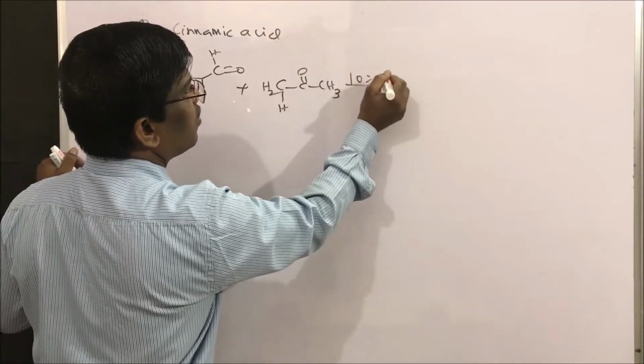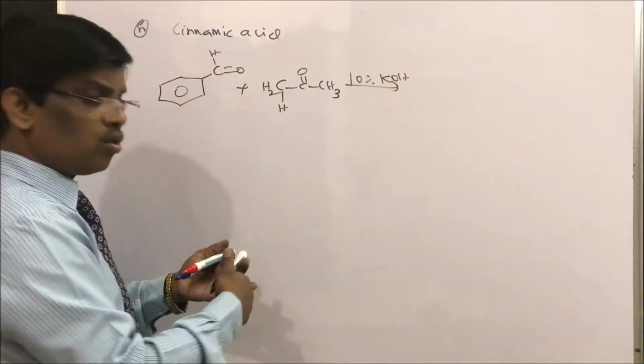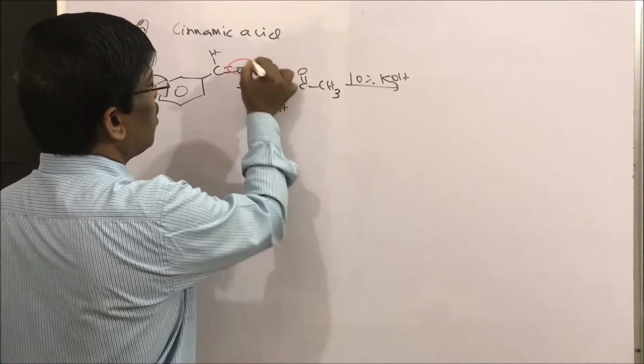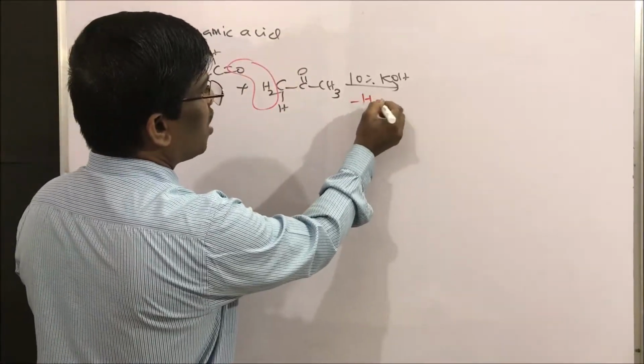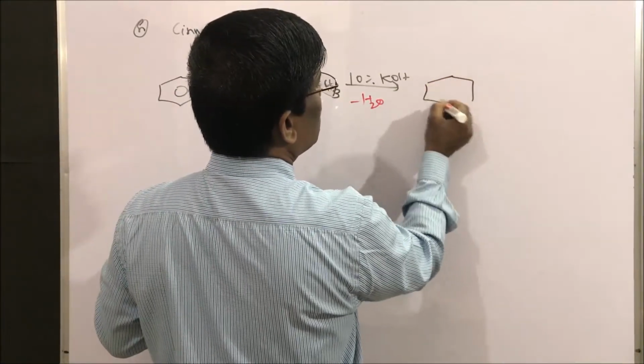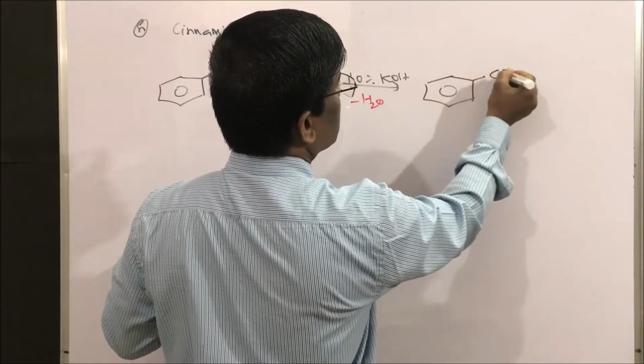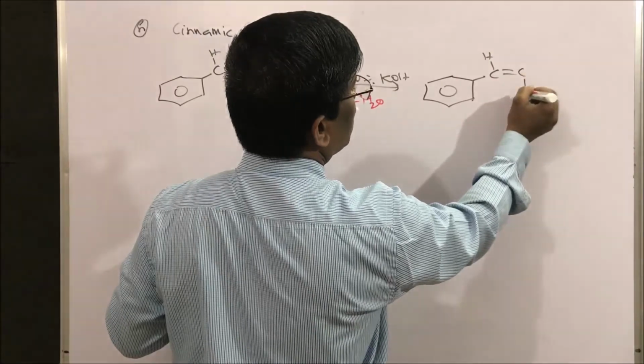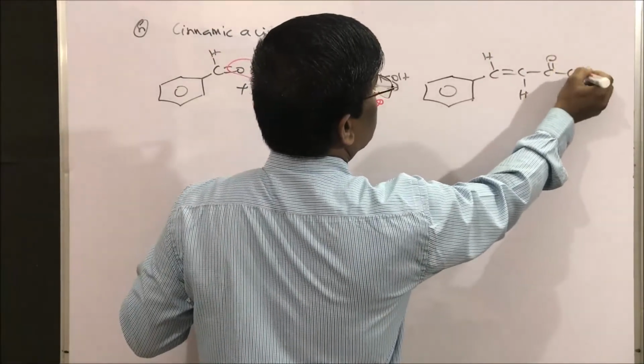Let us take 10% KOH, losing water, minus water. What are we going to get? Benzaldehyde acetone. This is known. This is the Claisen-Schmidt reaction. Benzaldehyde acetone. We are going to get this benzaldehyde acetone.